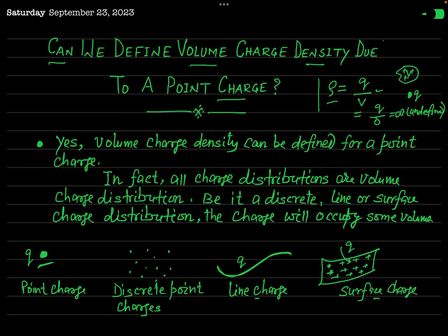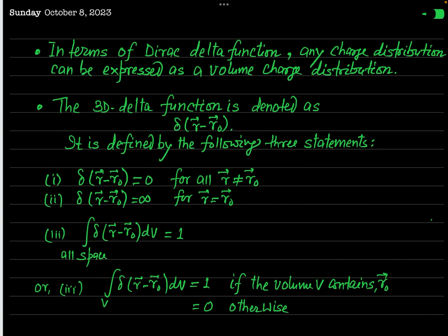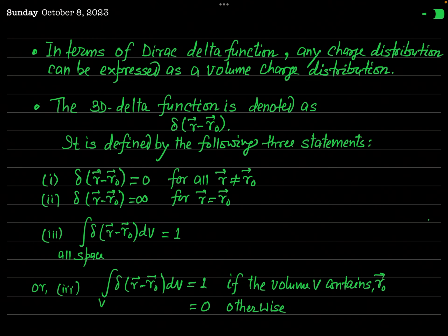But how? Actually, the Dirac delta function is the suitable candidate in terms of which we can define the volume charge density. So in terms of the Dirac delta function, any charge distribution can be expressed as a volume charge distribution, and once you are able to express any charge distribution in terms of volume charge distribution, we can define the volume charge density.